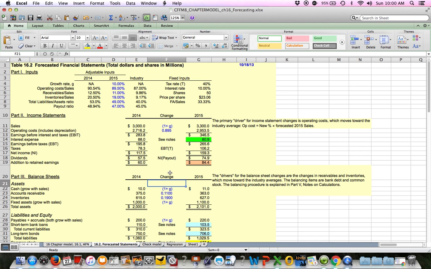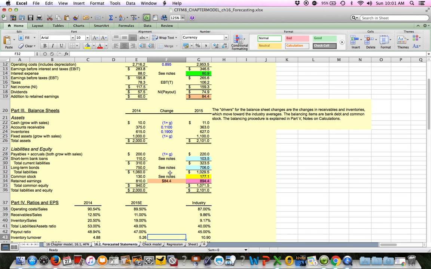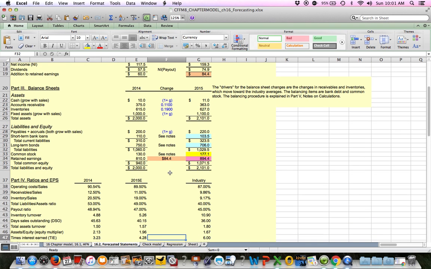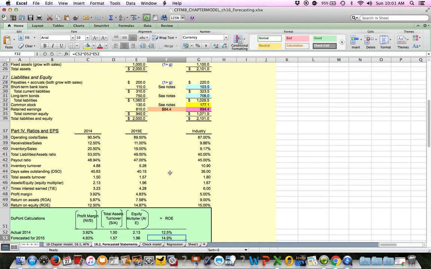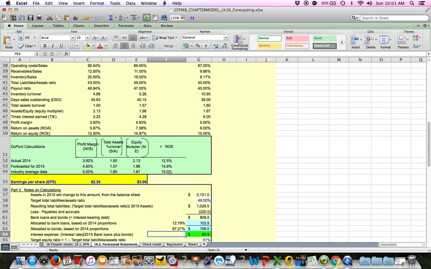We were not asked to do a balance sheet, but if you want to take a look at a balance sheet, you can follow this as an example also. They also show us earnings per share and a whole bunch of ratio stuff there too. So if you want to take a look at that, it's all right there for you. Otherwise, I think you'll find the Chapter 16 problems to be a little bit easier than other chapters.